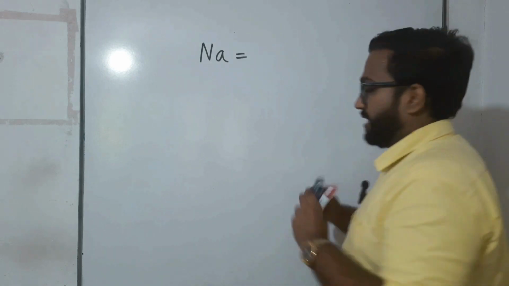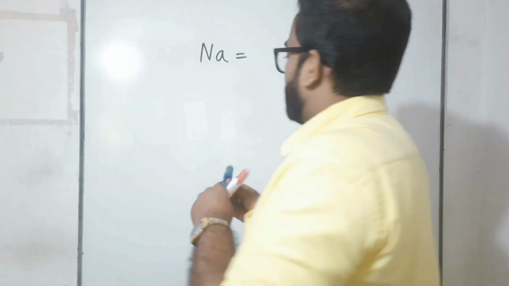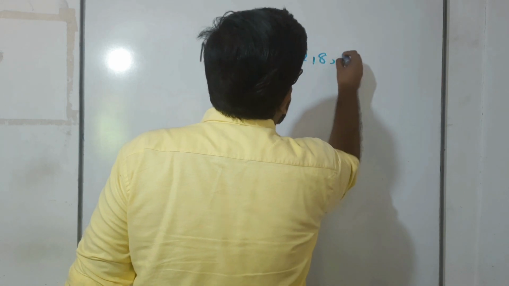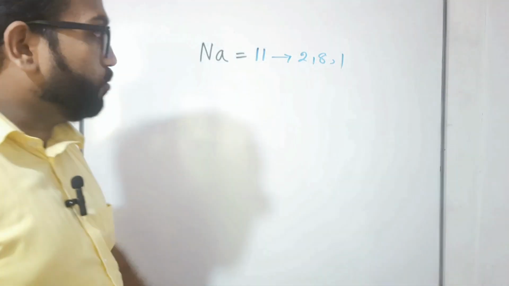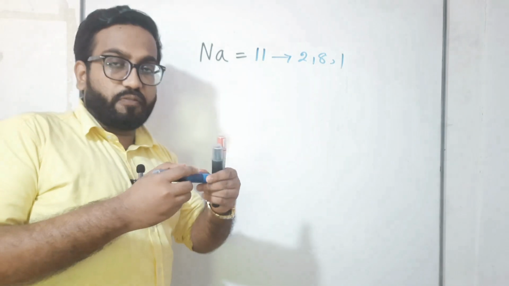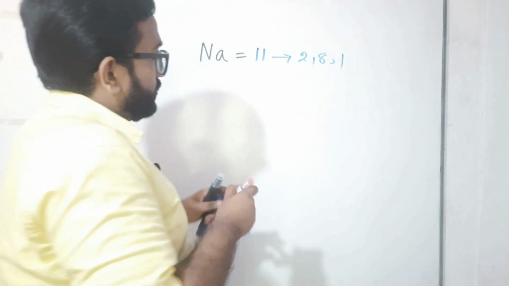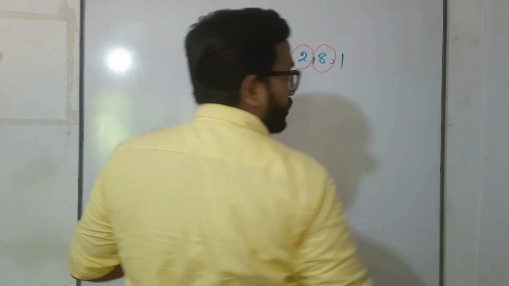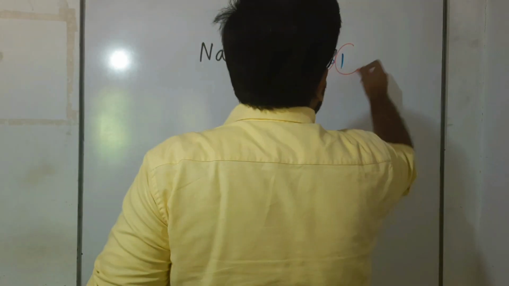Okay. I select sodium. Now quickly tell me, how many electrons does sodium have? 11. It means the electronic configuration is 2, 8, 1. These are the energy levels of sodium: the first energy level, the second energy level, and the third energy level.